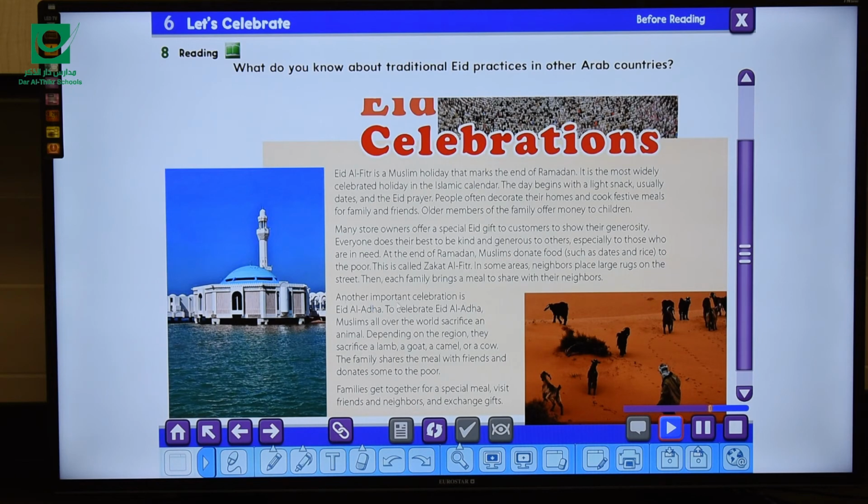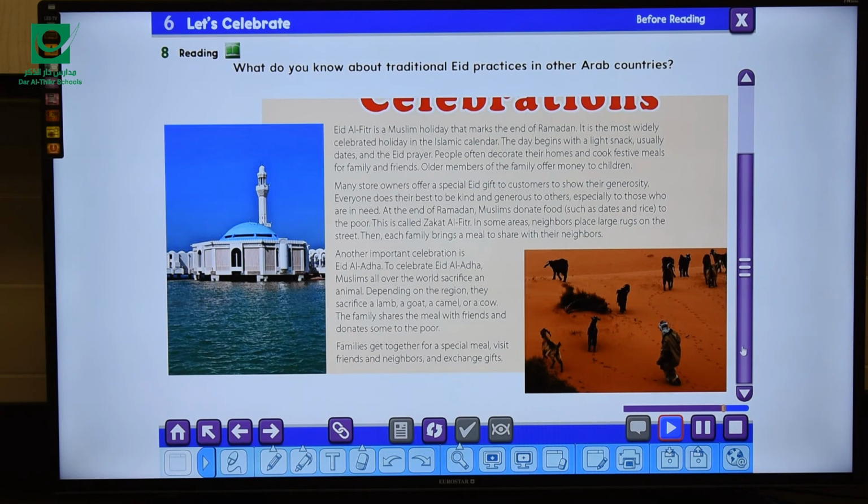Another important celebration is Eid al-Adha. To celebrate Eid al-Adha, Muslims all over the world sacrifice an animal. Depending on the region, they sacrifice a lamb, a goat, a camel, or a cow. The family shares the meal with friends and donates some to the poor. Families get together for a special meal, visit friends and neighbors, and exchange gifts.